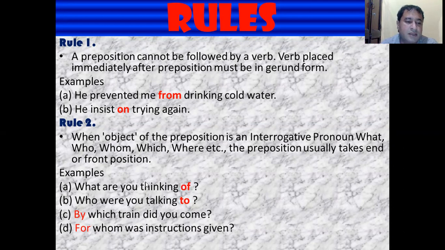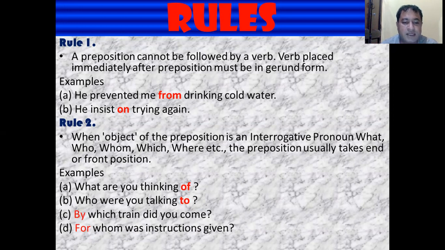So whenever there is an interrogative pronoun as the object of the preposition, the preposition is either at the end position or at the front position. Who were you talking to? Here again the preposition to is at the end position. By which train did you come? Again the object of the preposition, that is which, is the interrogative pronoun, so here the preposition is at the front position.